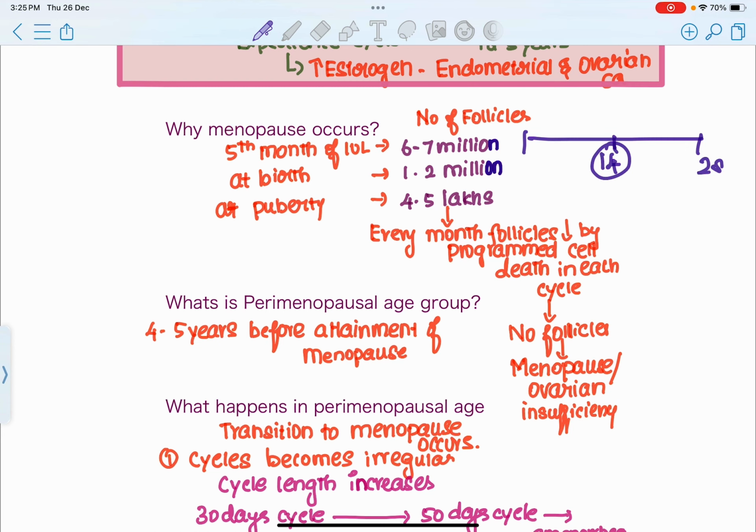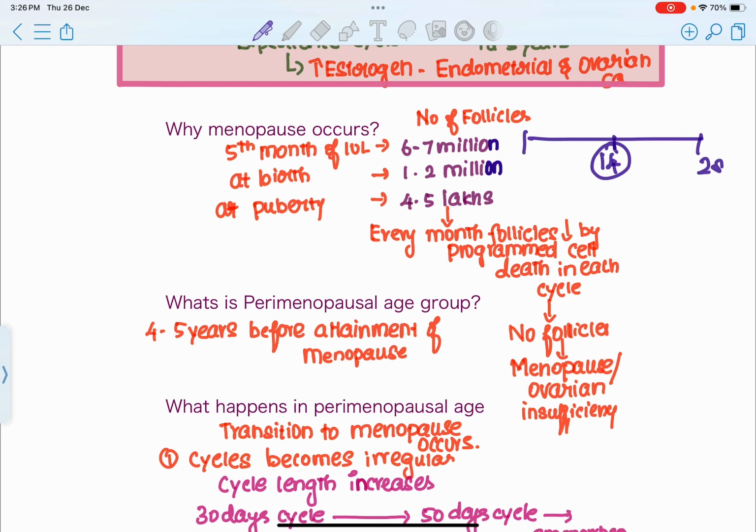But in a female who has attained menopause, the number of ovarian follicles is nil. There is no ovarian follicle left over. So when there is no ovulation in that female, there is no progesterone formation, and there is no menstruation in that female. Because of no more ovarian follicles, no menstruation is going to happen in that female, which is called menopause.